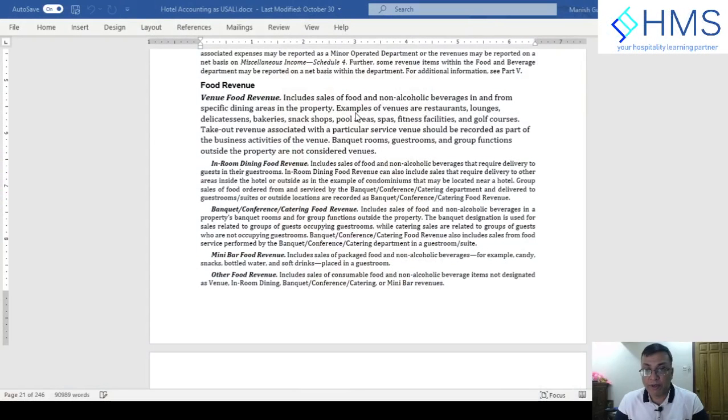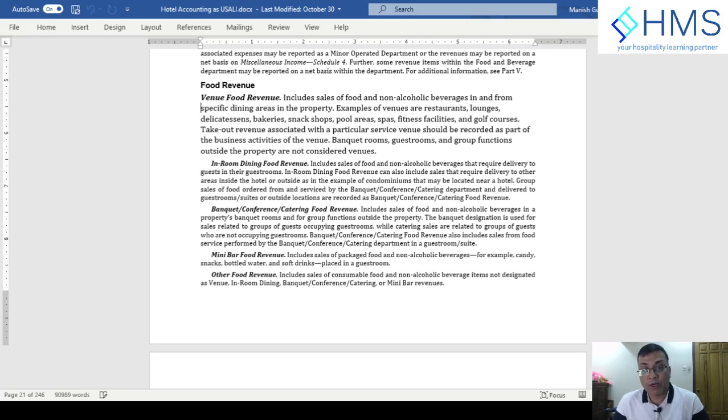So the first definition you have here is food revenue. The food revenue in the F&B department is divided into, as we see in the main P&L, venue food revenue, in-room dining food revenue, banquet, minibar and other food revenue.